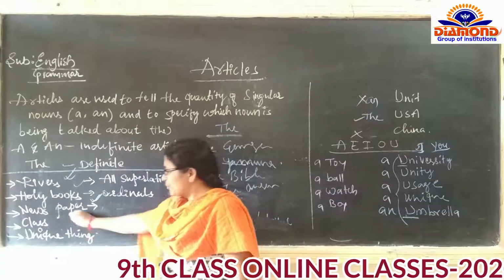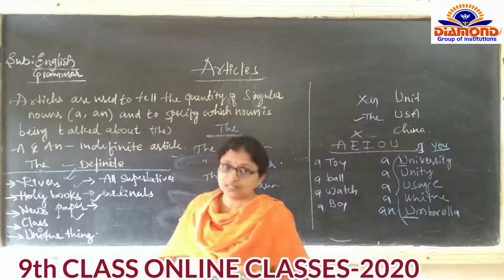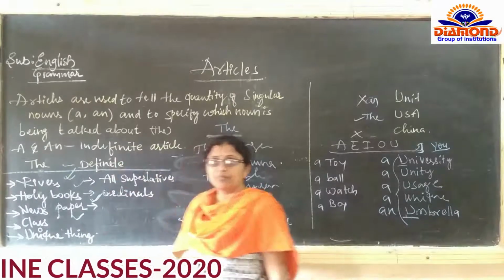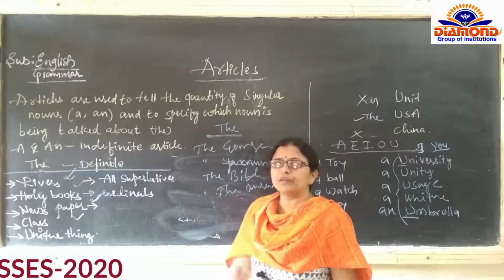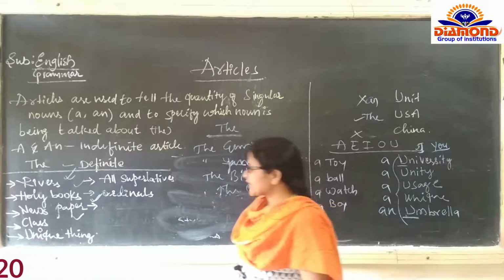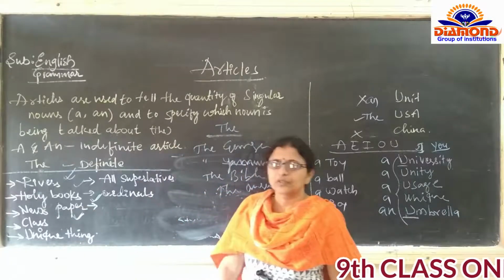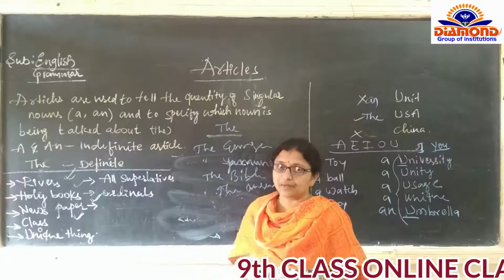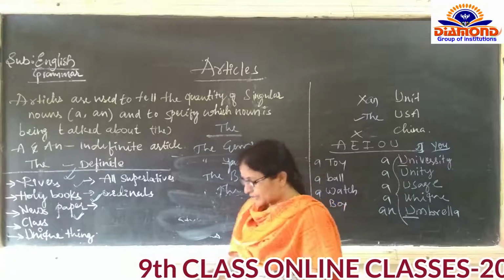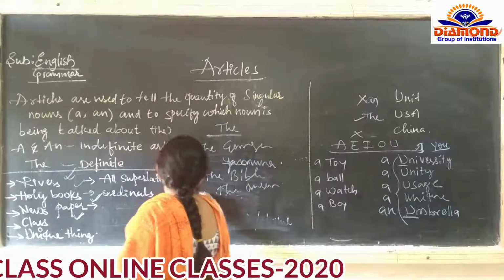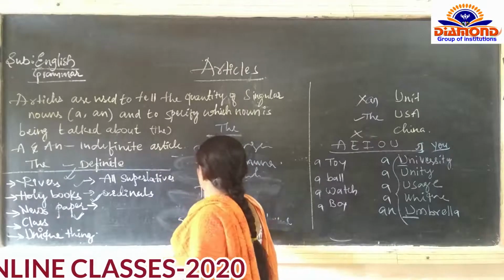Then, before the name of a class. You have heard this one. But what is this class? This class is nothing but a group. For example, the horse group, the cow group. For that we are going to use the: the horses, the cows.